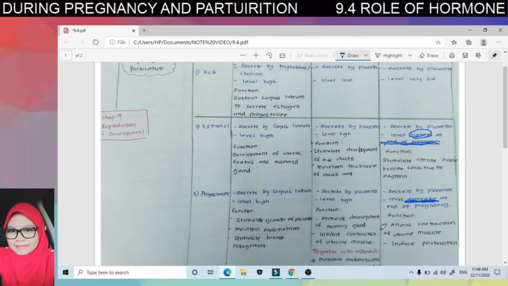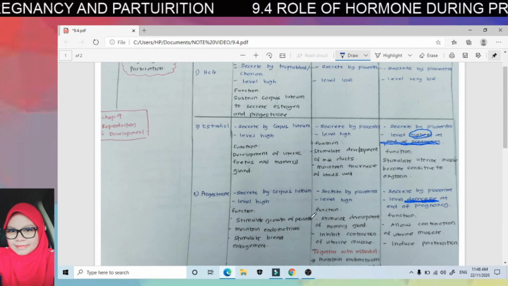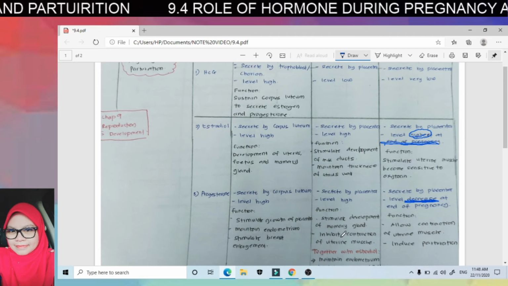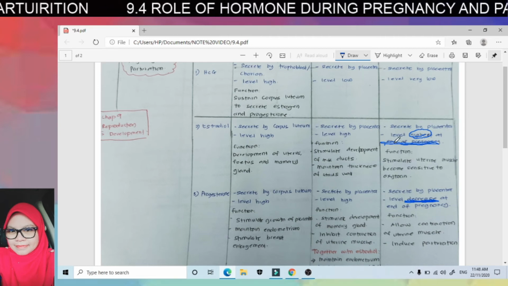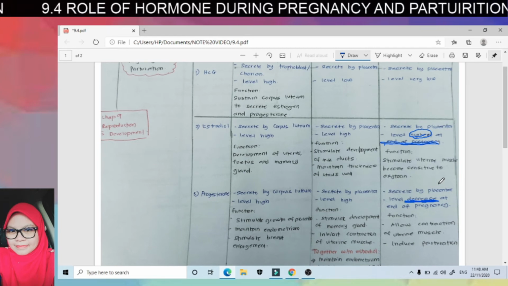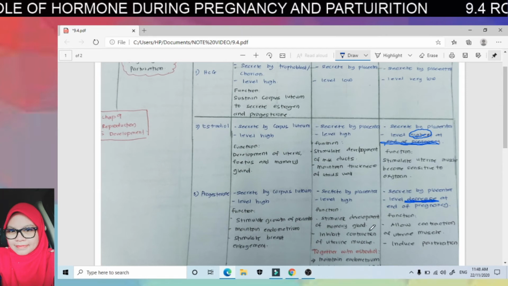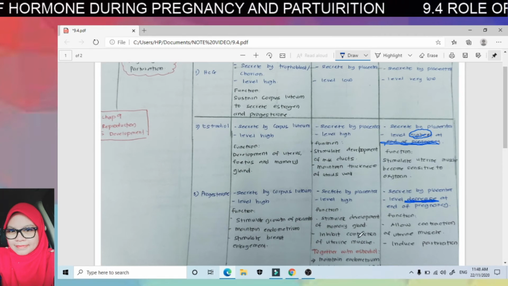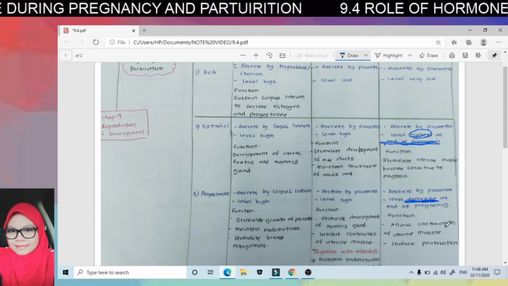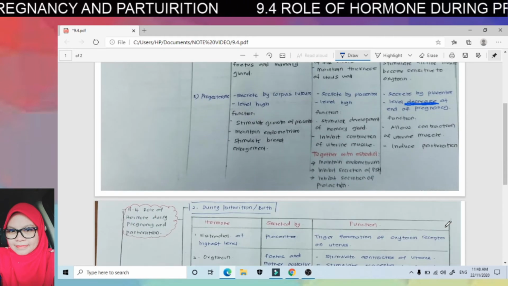So, kita tengok tadi, function of progesterone during first and second trimester inhibit contraction of uterine. So, dia yang menyebabkan contraction tak berlaku. Tapi, bila mana dah sampai hujung usia kandungan, the end of third trimester, level dia drop. So, bila level dia drop, dia membenarkan contraction untuk berlaku. Dan ini induce parturition. Maksudnya boleh membenarkan proses kelahiran untuk berlaku.